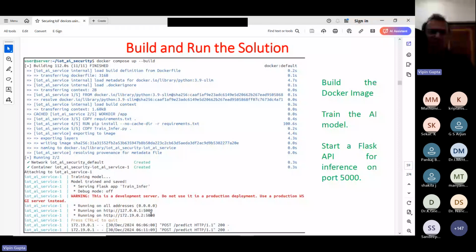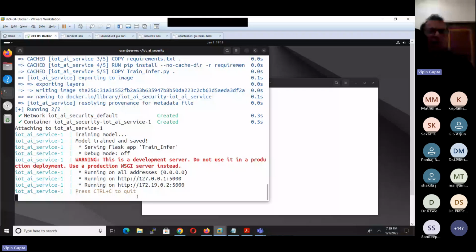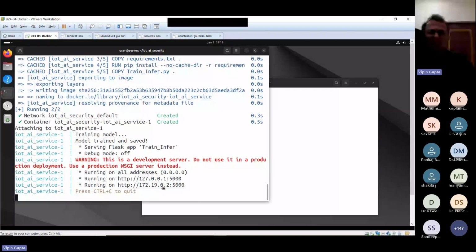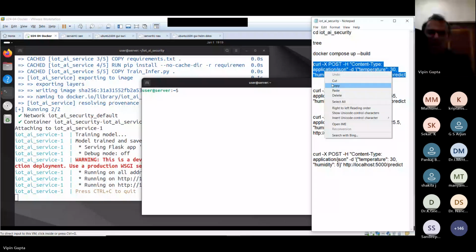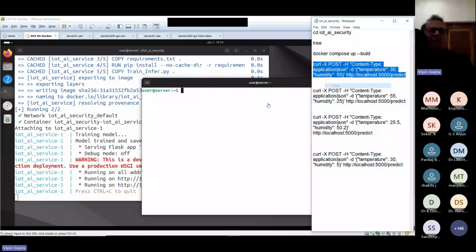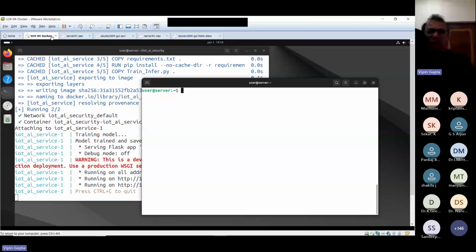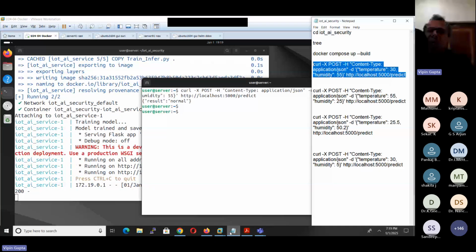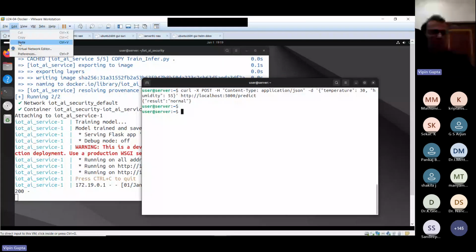Let me check whether that has happened. What is it saying? It is showing that our solution is ready. So in my case, let me check two or three files. We are posting certain data. Let me paste it. Now, it is saying that it is normal traffic. That means no anomaly is there. Let me copy this also. So I will cancel this.